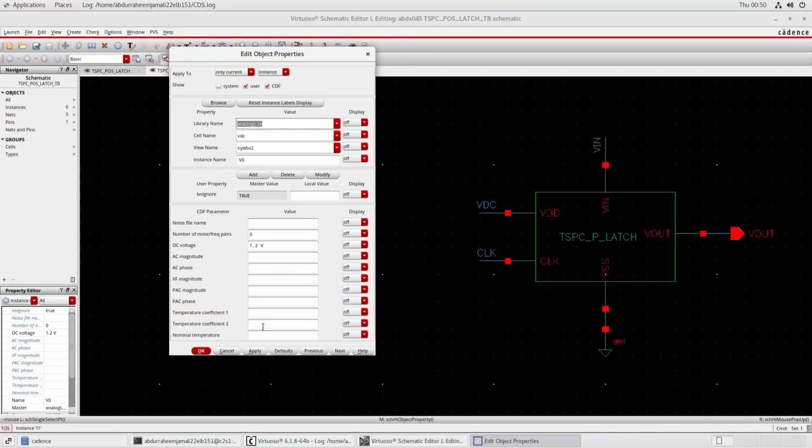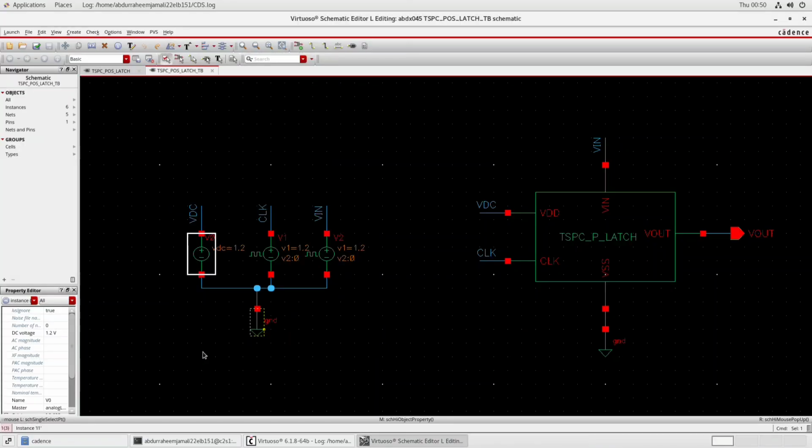click on Q properties. After that, here you have to put the DC voltage according to the maximum supply voltage of your process. So I am using 45 nanometer technology, so I will use the DC voltage as 1.2 volt, and then click on OK.